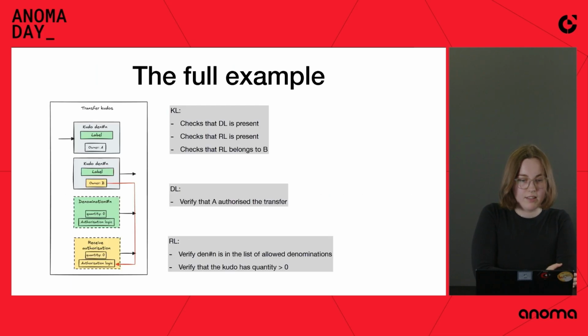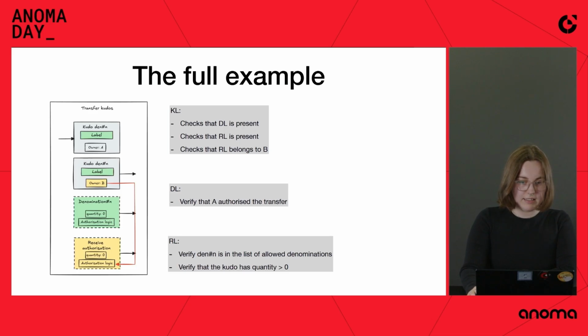So the full example looks like this. We have a transfer here because we want to see how receive logics work. So Kudos logic checks that the DL trigger is present, checks that the RL trigger is present, and checks that the RL belongs to B. B is the receiver. Then the denomination logic example verifies that A authorized the transfer, because A is the owner of the Kudo and we're doing the transfer here. And receive logic verifies that denomination N in this case is in the list of allowed denominations and that the Kudo that is transferred to B has quantity above 0.